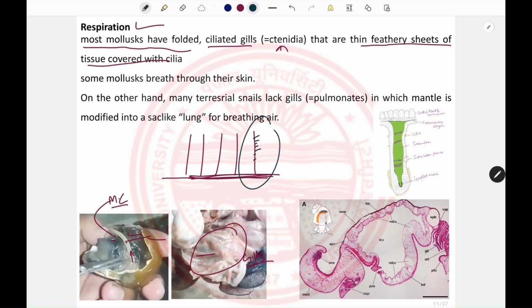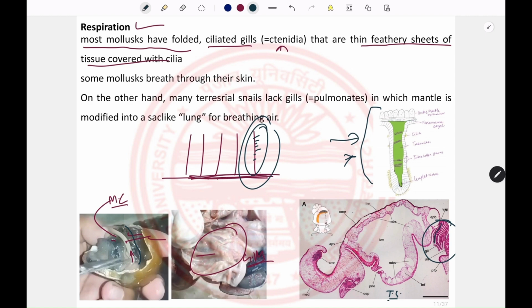So alternatively, we cut the mantle cavity from here and put a transverse section. That transverse section will look like this. So these are the gills, and this is the gill leaflet. And if we see this gill leaflet, it will show this kind of structure.